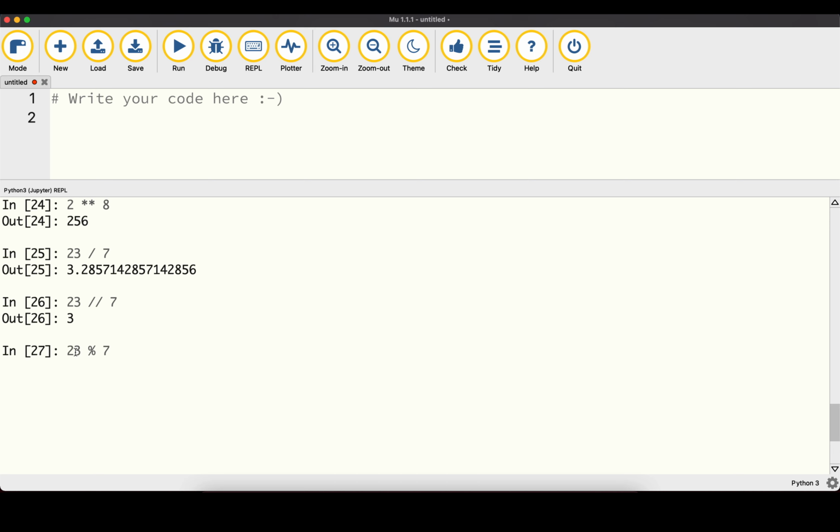That means if we type in 23 modulo 7, we get back 2 because we divide whatever is divisible by 7. So for example, in this case here, 21 would be evenly divisible by 7, which is 3. And then we have a remainder, so 23 minus the 21 that we could evenly divide by 7 is 2. So this is a remainder that's left over. And that can be very useful in certain programs.